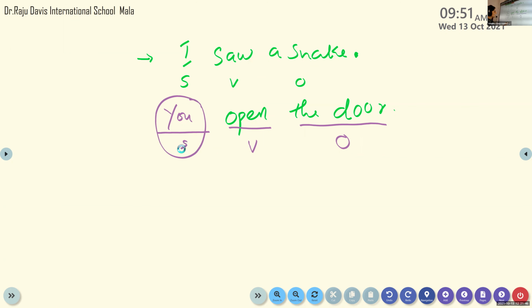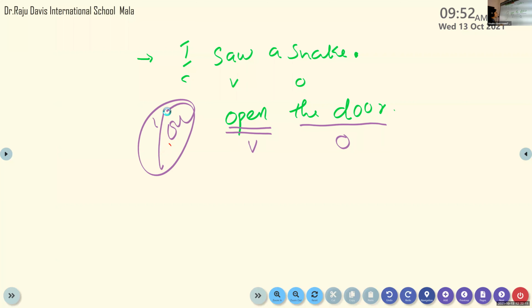Clear? So you can differentiate an imperative sentence from a declarative sentence because it is easy. Normally this "you," the subject, is absent. That is a hidden subject, so that your imperative sentence is always starting with the verb. Children, an imperative sentence always starts with the verb, and the subject of an imperative sentence is always "you." This we won't mention. So let us see the structure now.